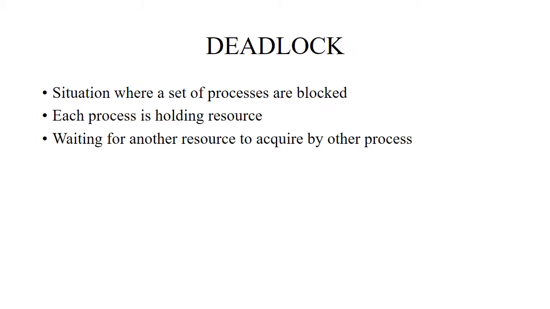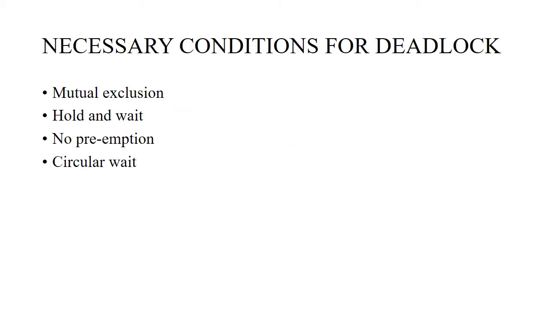Next is deadlock. It is a situation where a set of processes are blocked. Suppose in traffic, all the vehicles are merging towards the signal area. It becomes a burden deciding which part of the traffic should be allowed to go first. Such a condition is called deadlock. In the operating system, each process is holding a resource and waiting for another resource to be acquired by the other process. The necessary conditions for deadlock are mutual exclusion, hold and wait, no preemption, circular wait.